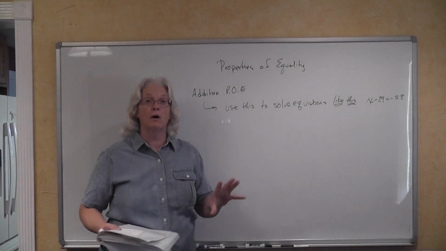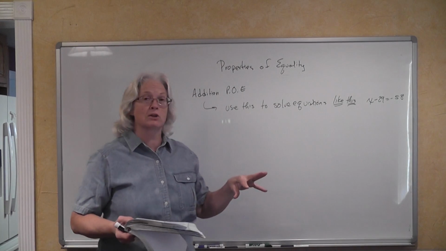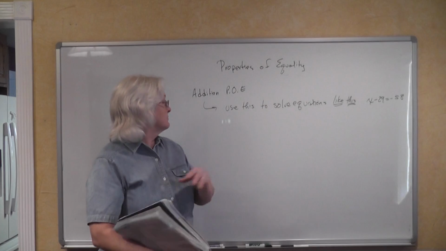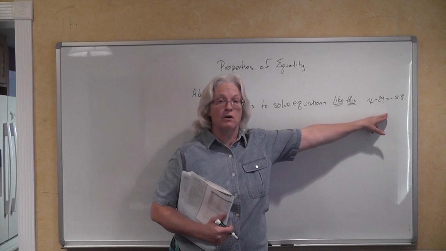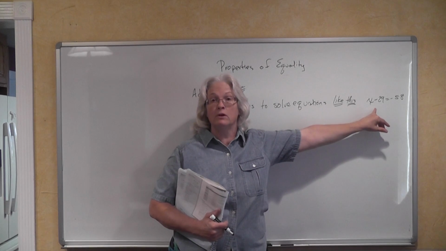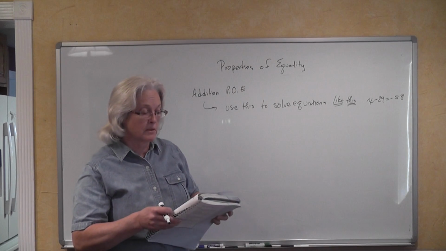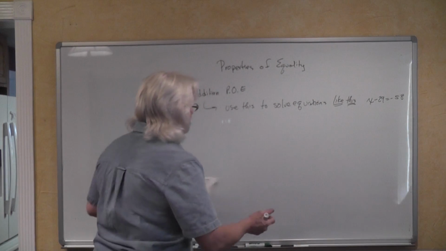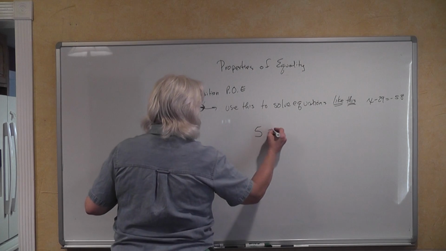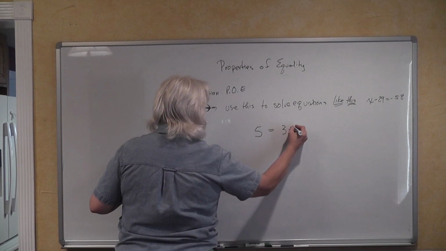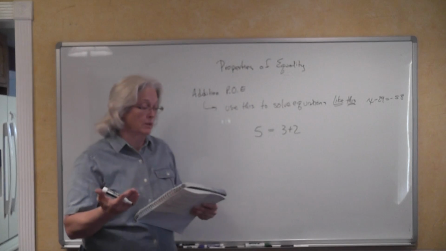We've spent time talking about inverse operations. We have addition and subtraction, multiplication and division. We're going to use this addition property of equality here to solve x minus 29, because what we're going to want to do is add 29 to both sides of the equation. And an example of how this might work just with arithmetic is, let's say that you start off with 5 is equal to 3 plus 2. And everyone here would agree with that.